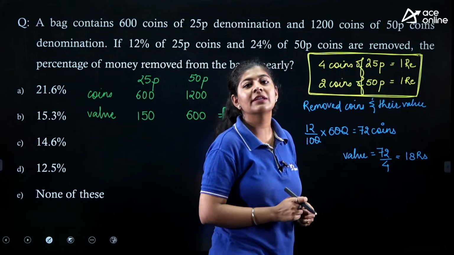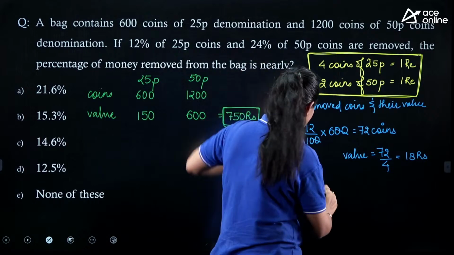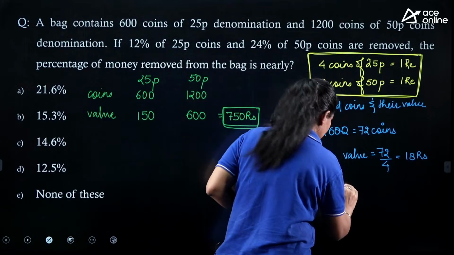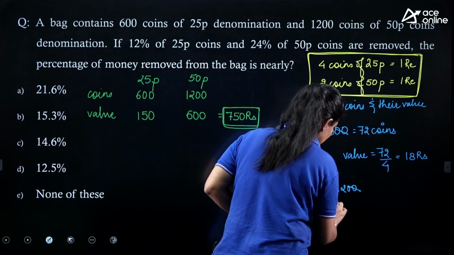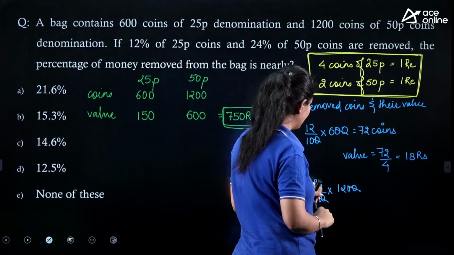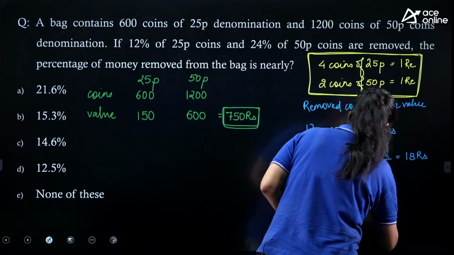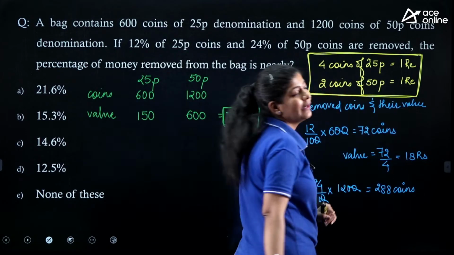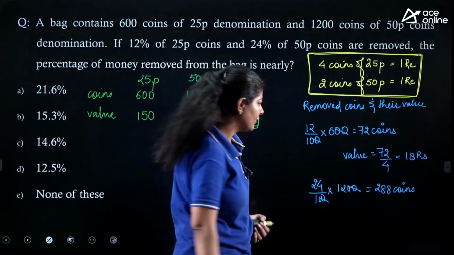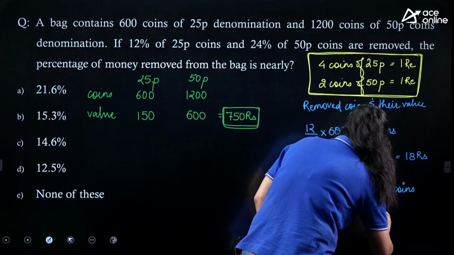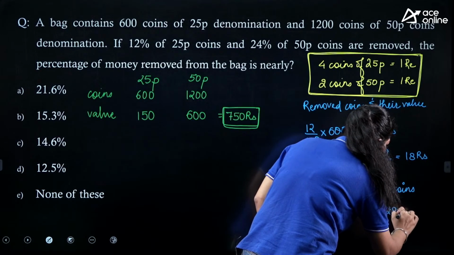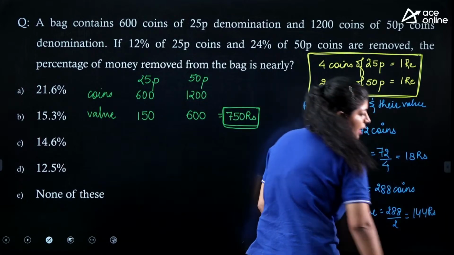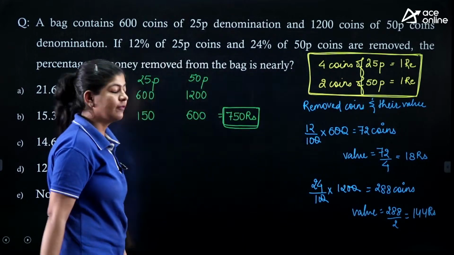Similarly, we need to calculate the same thing for the 50 paisa coin, where we are removing 24%. So 24%, and how many coins are we having? 1200. So these two zeros are eliminated, and basically we need to multiply 12 into 24. It is nothing but 288 coins. We are removing 288 coins. Again, I need to find out the value, so it is 288 by 2. So we are removing 144 rupees.